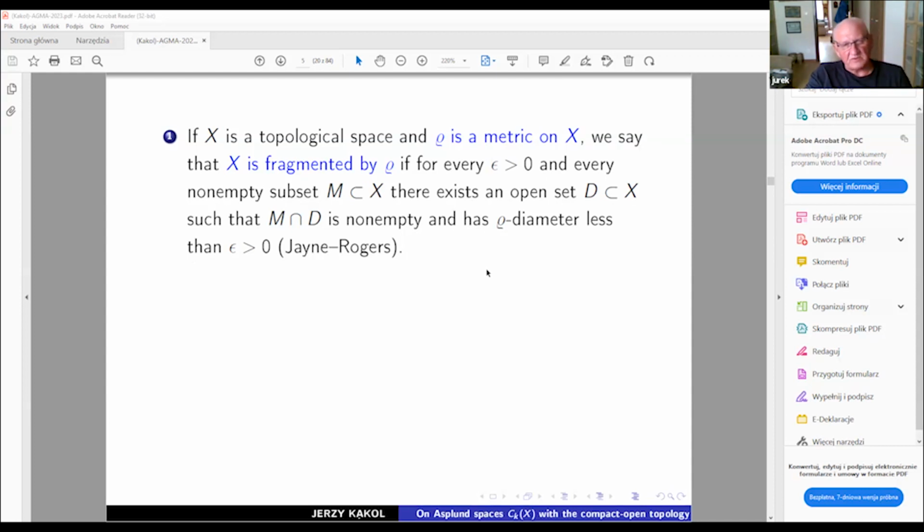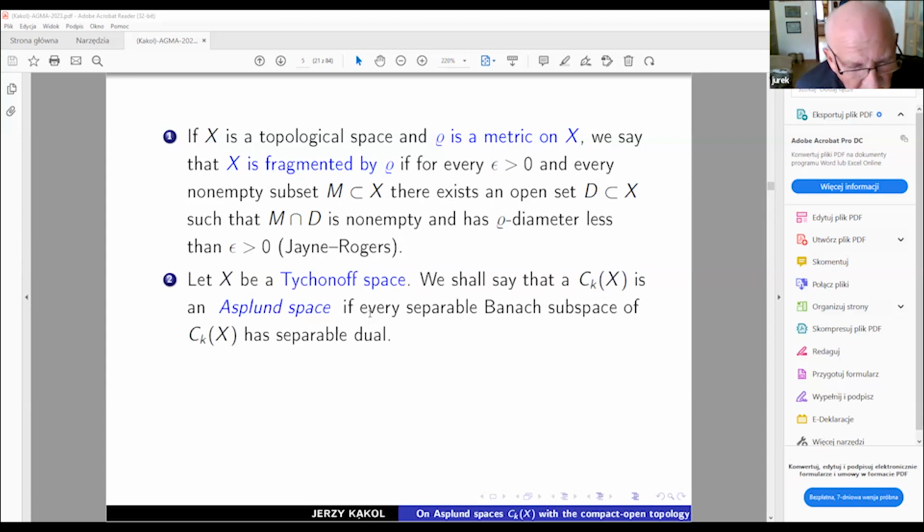So the Asplund property for a Banach space can be described by using a special metric approach, or metric geometry related to the unit ball. Of course, this unit ball in the weak star topology is a compact Hausdorff space, and we need to know something about the fragmentability of this ball with respect to this metric. The metric is just the dual norm of our Banach space.